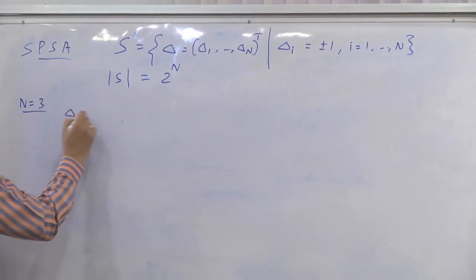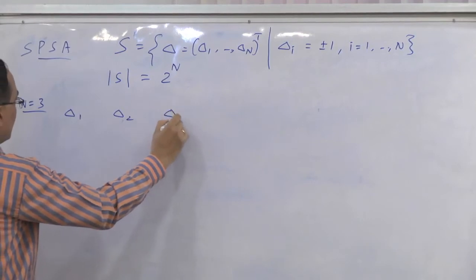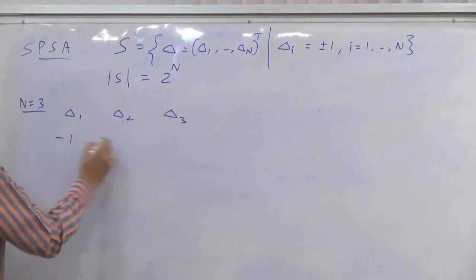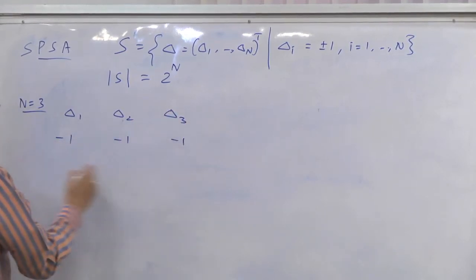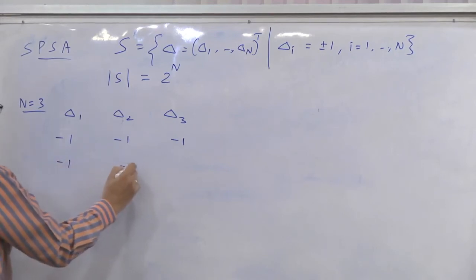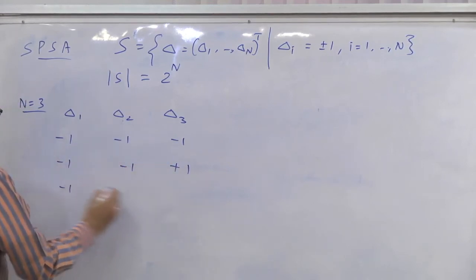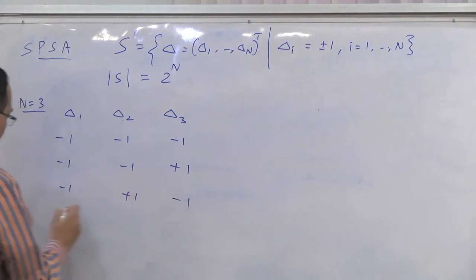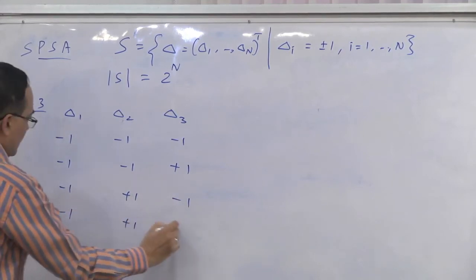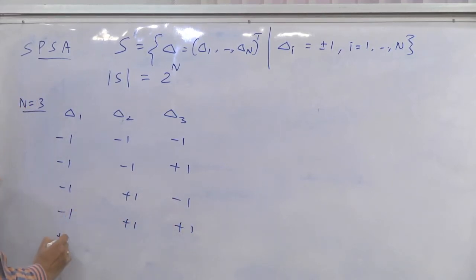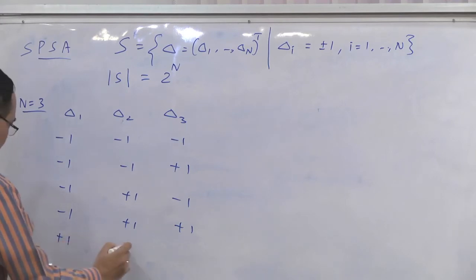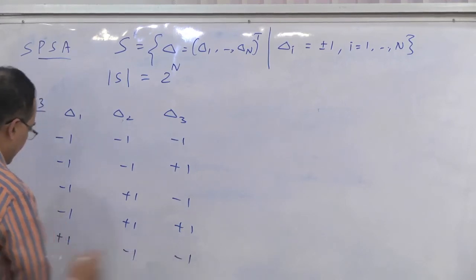So here is delta 1, delta 2, and delta 3. We start with all of them being minus 1 and end at all of them being plus 1. So this is the enumeration, and you can enumerate them in any other way. But there will be a total of 8 sequences, right? So you have plus 1, minus 1, minus 1, then plus 1.